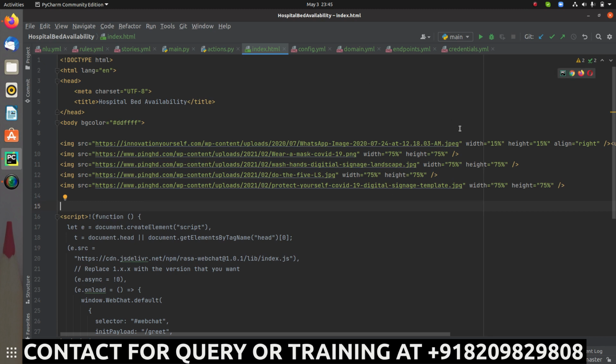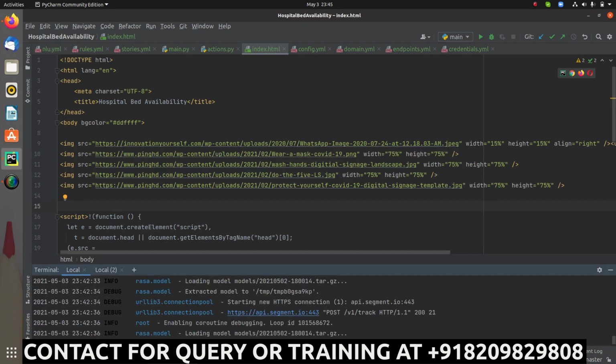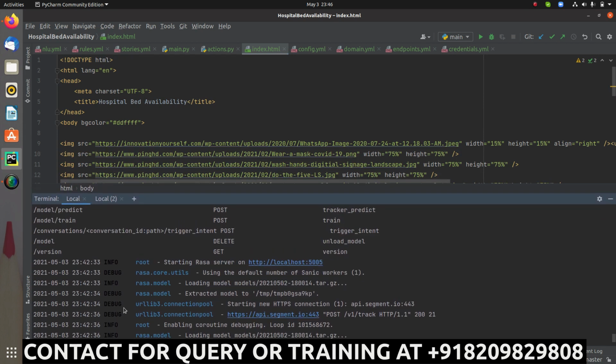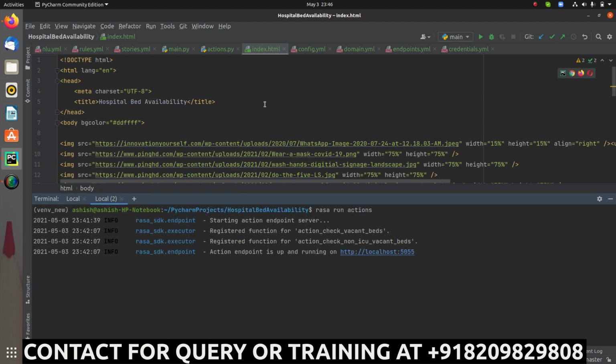Now this is completely done, and both the servers are running: the action server and the Rasa server. Now we can go ahead and open the HTML website. So let me just open the web page over here.